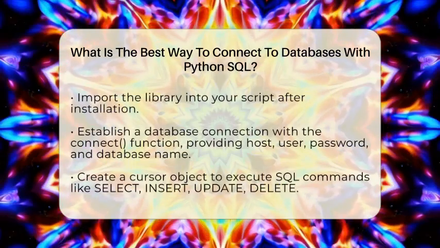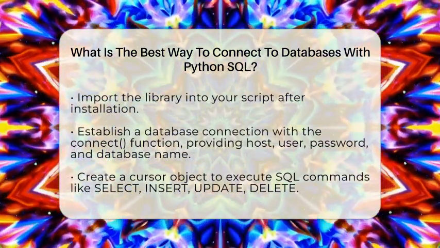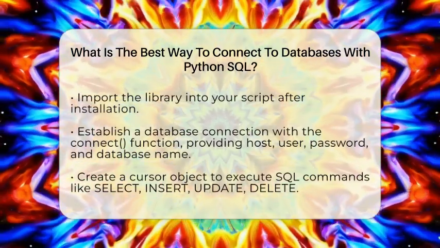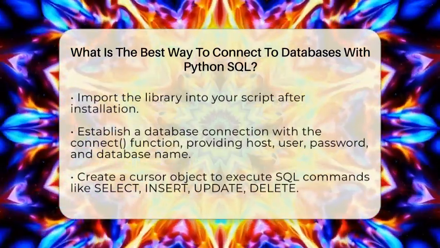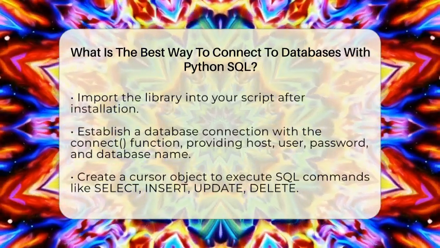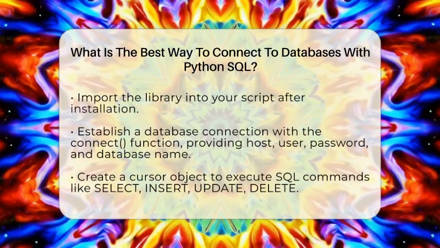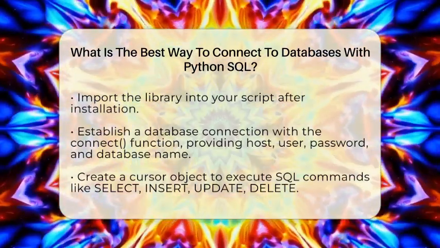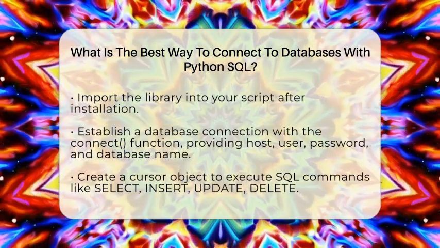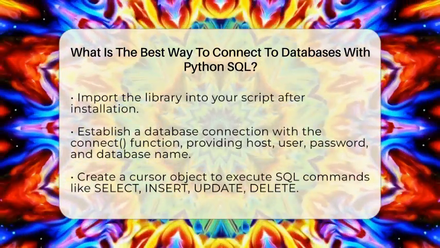Once installed, you import the library into your script. Next, you'll establish a connection to your database. This involves calling the connect function and providing details like the host name, username, password, and database name. For example, if your database is on your local machine, the host might be localhost, and the database name could be testdb. After connecting, you'll create a cursor object.